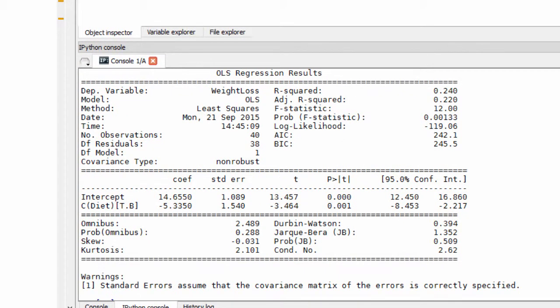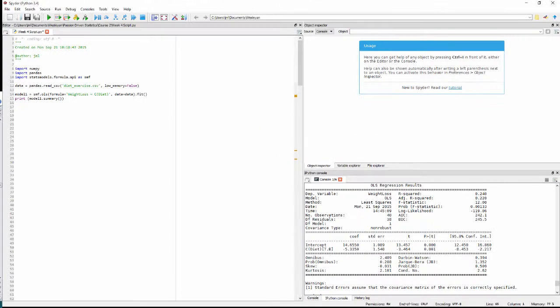As you can see, weight loss is our response or dependent variable. There are 40 observations in the data set. The F value is 12, and it's associated with a significant p-value, that is, a p-value less than 0.05. While this tells us that there is an association between diet type and weight loss, to understand that association, we need to look at output using the group by function.